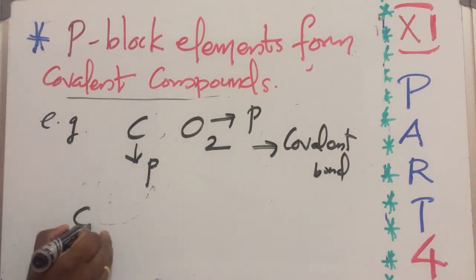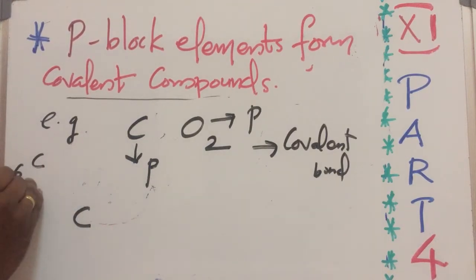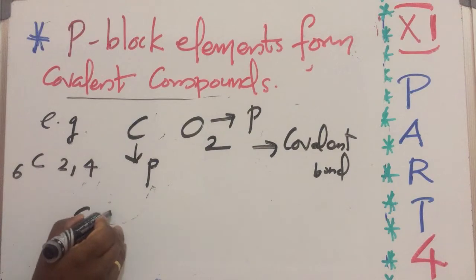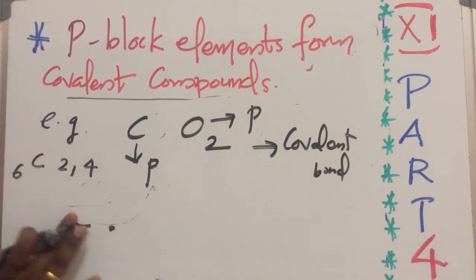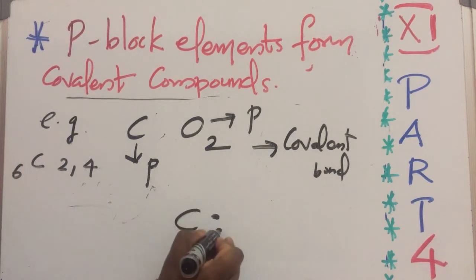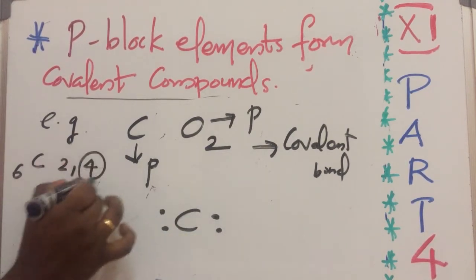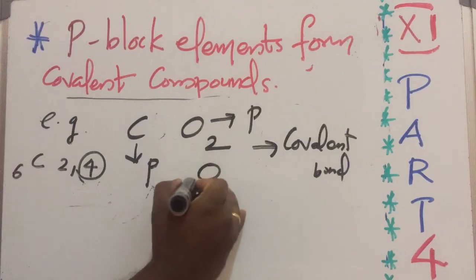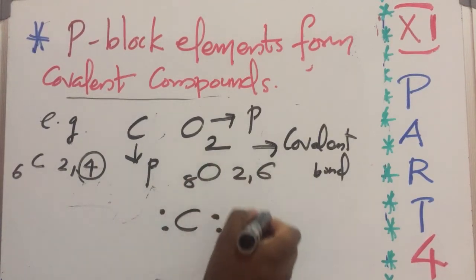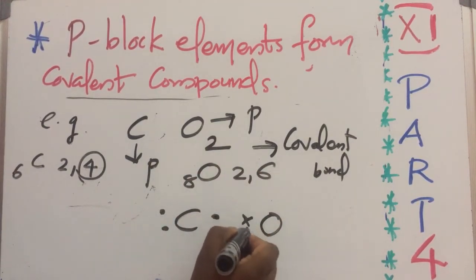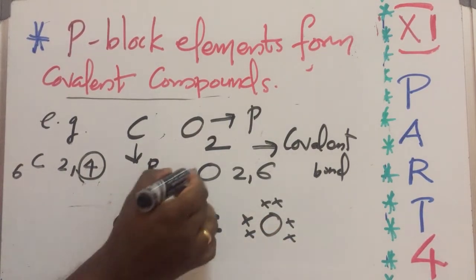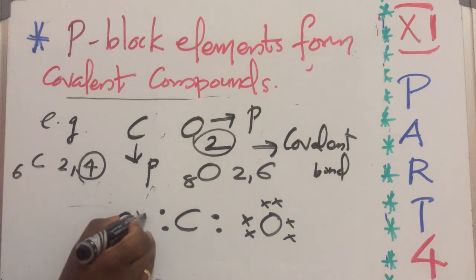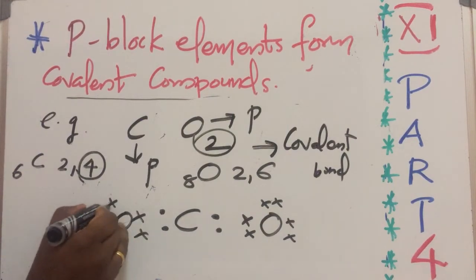Okay, let's see carbon. Carbon atomic number is 6, configuration 2, 4. So how many valence electrons? 4. You can write carbon here, 1, 2, 3, 4. Oxygen is 8, configuration 2, 6. How many electrons? Oxygen has 6. 1, 2, 3, 4, 5, 6. Here also there are 2 oxygens. So 1, 2, 3, 4, 5, 6.